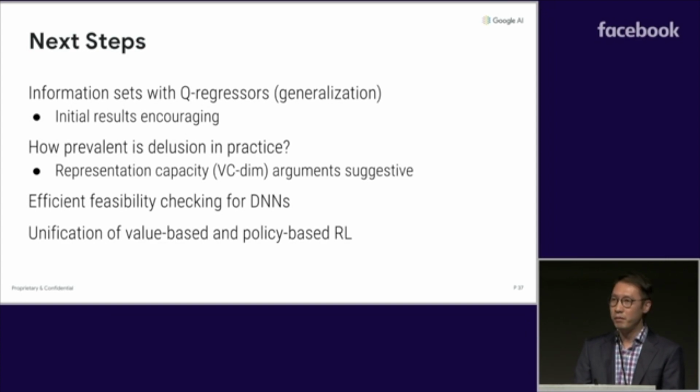Third, how do we do efficient feasibility checking with large-scale DNNs? And lastly, we view our methods in some sense as bringing together value and policy-based RL in a very interesting way. And we'd like to explore that connection more deeply as well.